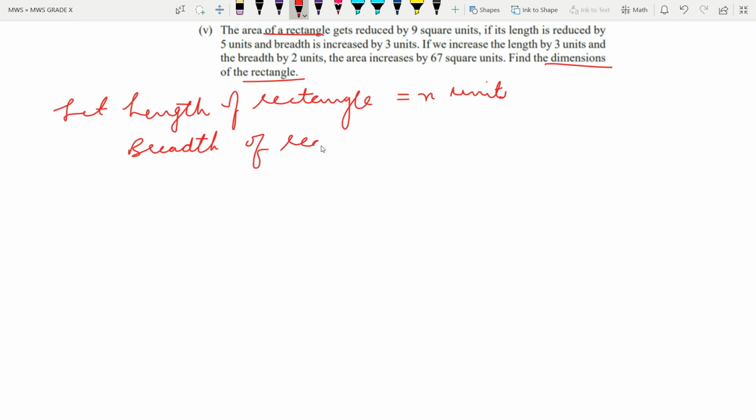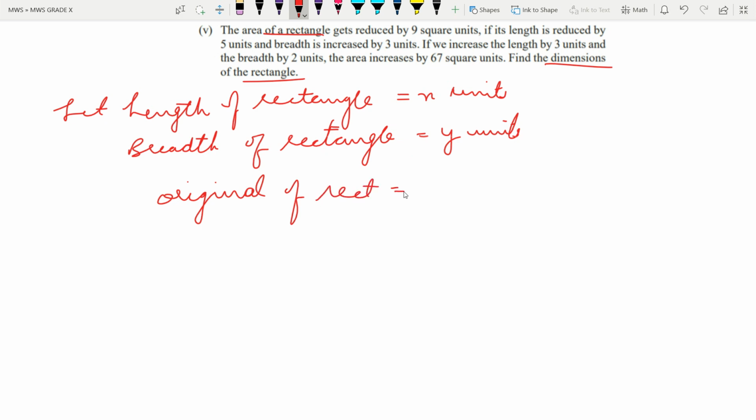Breadth of the rectangle be y units, and original area. What will be the area of this rectangle with x and y as length and breadth? Area of a rectangle is L into B, that is x into y, and that is finally xy square units.